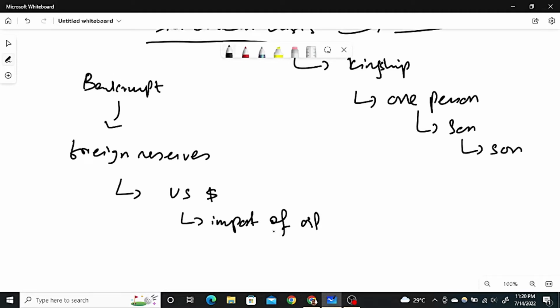These crude oils and these things are used for the industries, and when the industries are working, people are employed there, people get salaries, people get wages, and that's how the economy works. Because one person gets wages or salaries, that person initiates the purchasing process, and because of the purchasing process, there is a circulation of money in the economy. Okay, I hope I'm sounding fine till now and I'm able to explain everything.